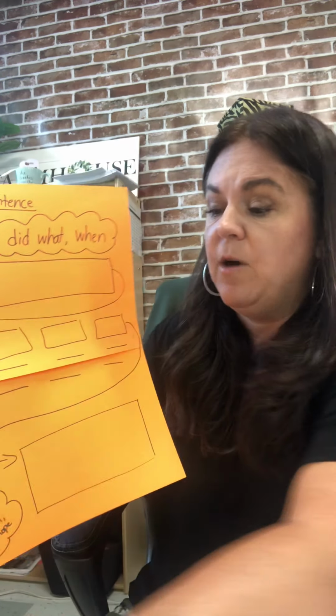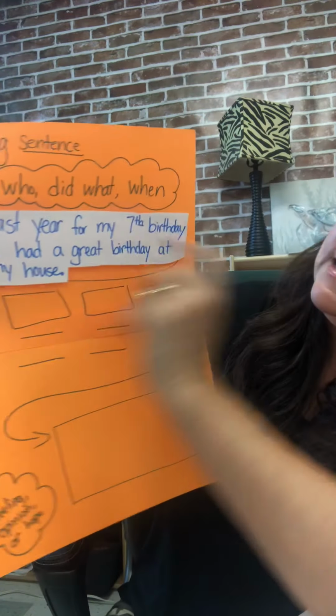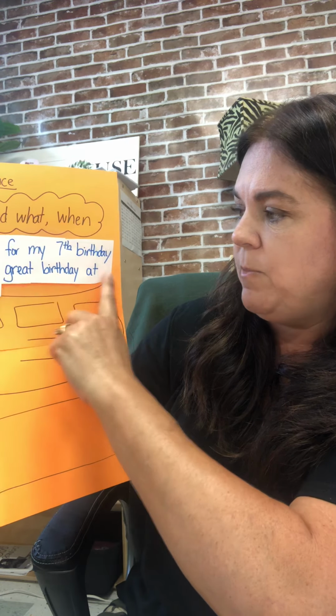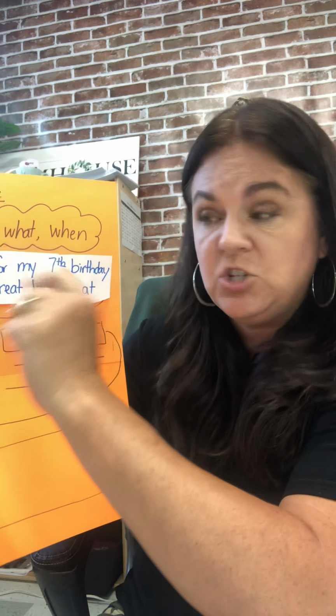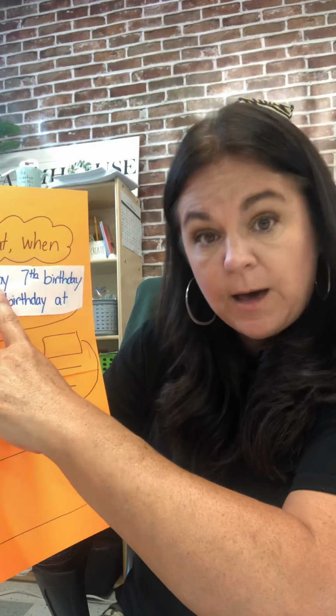Okay, now I have an example sentence right here. I'm going to tape it on my chart. It's an example of an opening sentence, and we're going to see if it meets the who, did what, and when on here. Okay, so I've written my opening sentence, and it says, last year for my 7th birthday, I had a great birthday party at my house. So let's check. Who is this sentence about? Well, it's about me, and I have my.